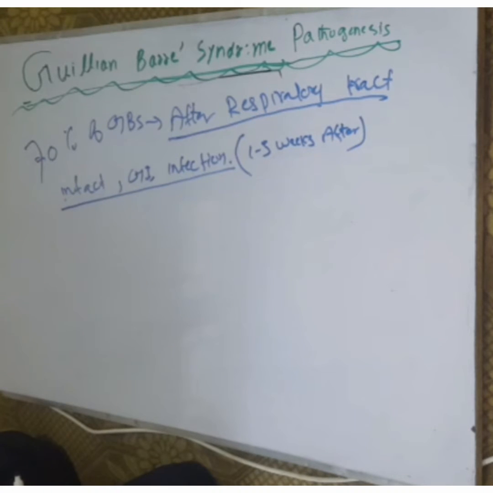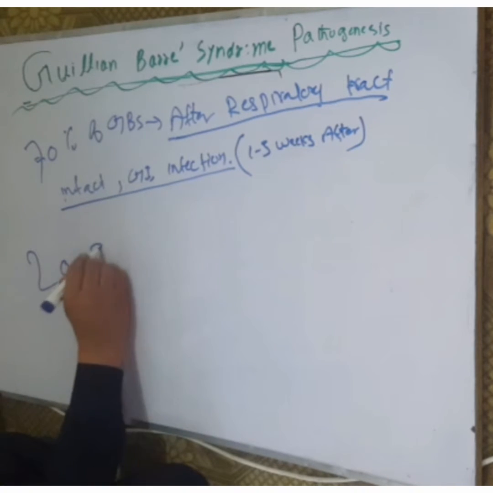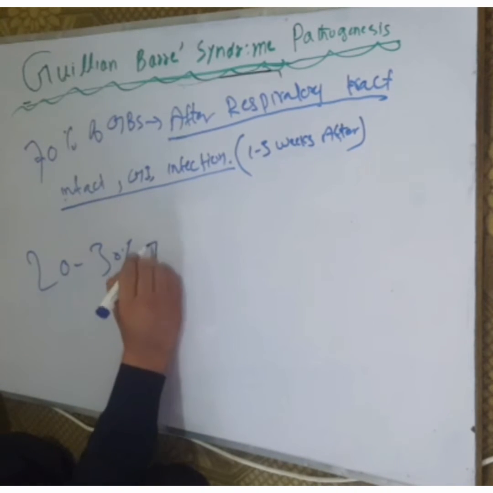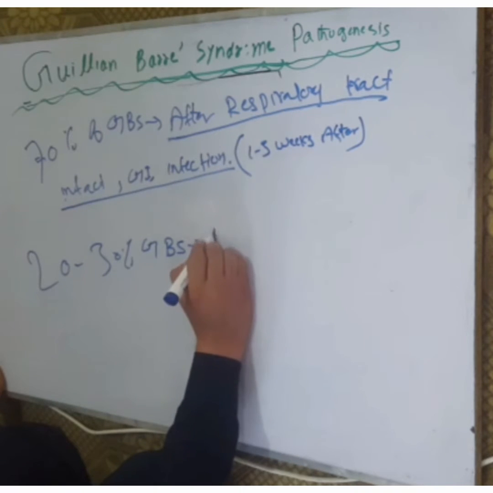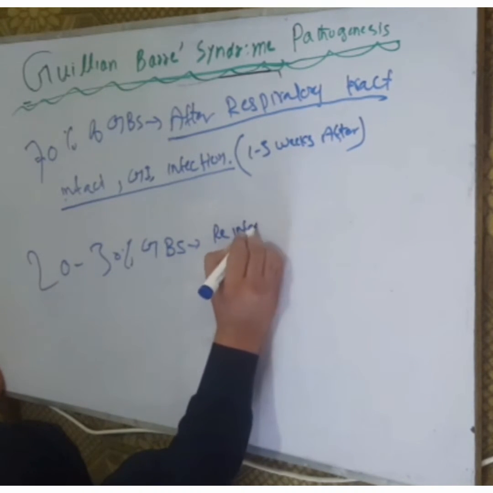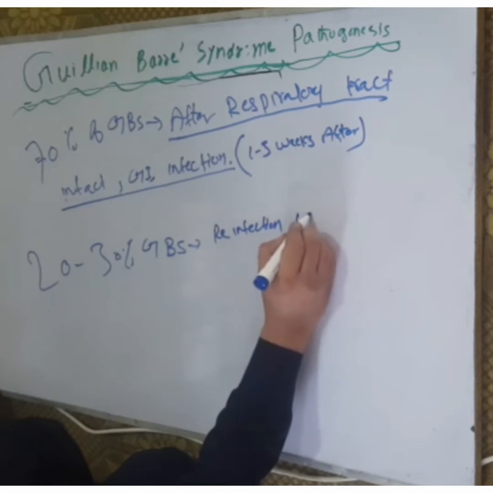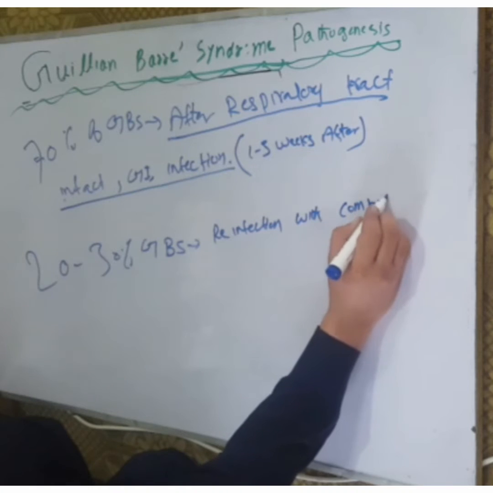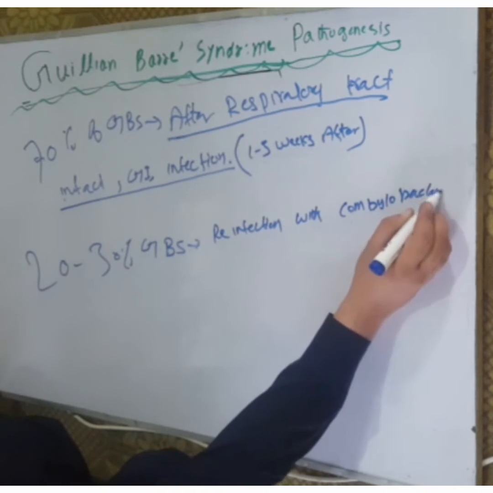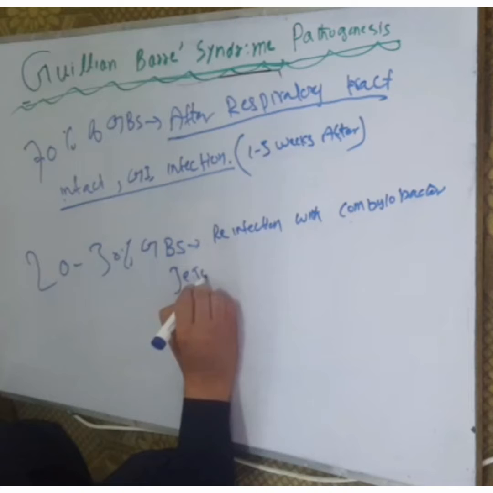In 20 to 30% of all GBS cases in North America, reinfection with Campylobacter jejuni occurs.